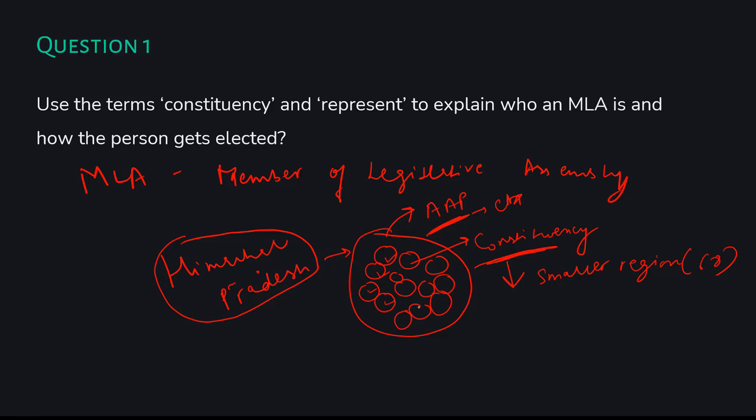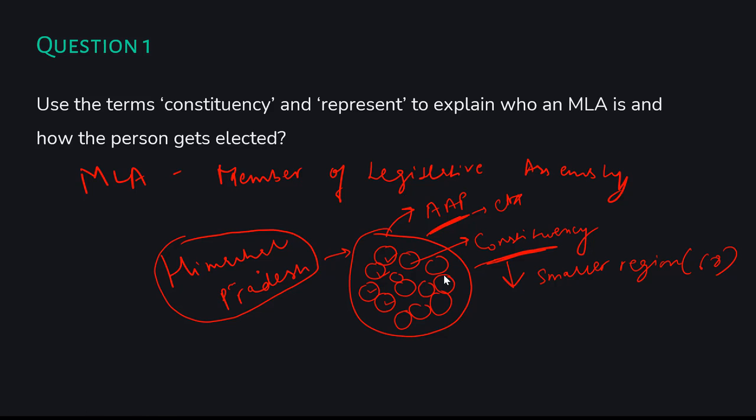That means that if there are 68 constituencies, each constituency will have its own elected representative, so there are 68 elected representatives, and they are elected by the citizens through the process of voting. Each constituency has elections, and the representatives are elected by the citizens.